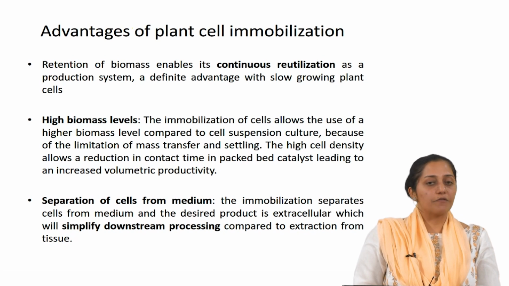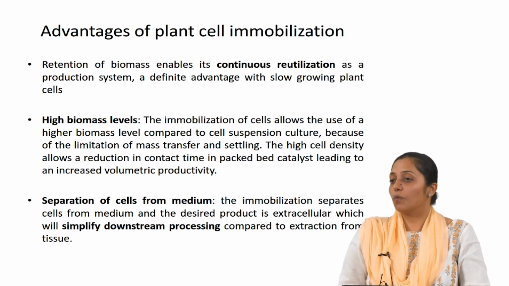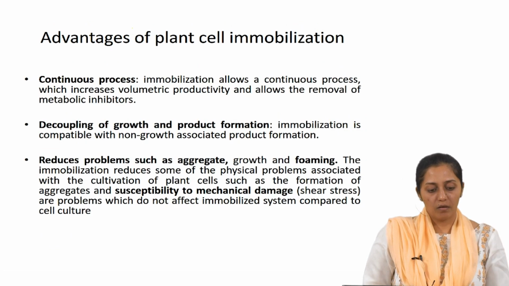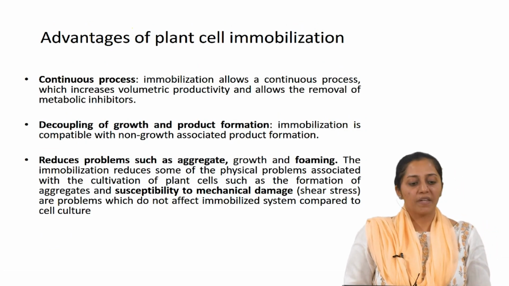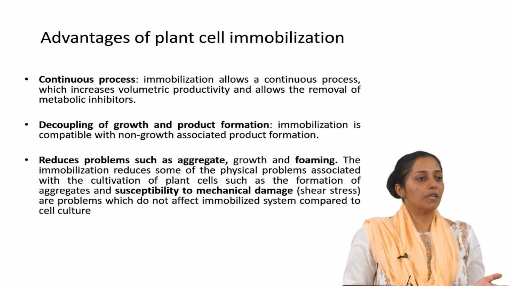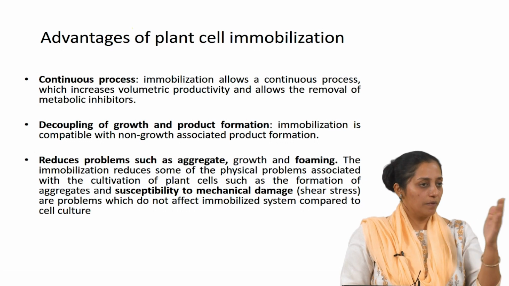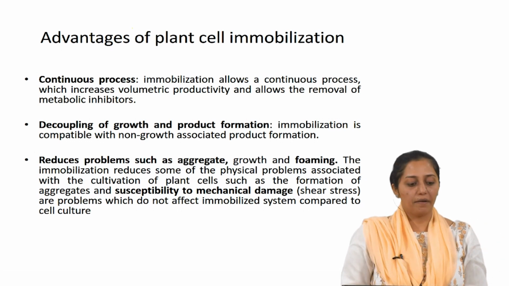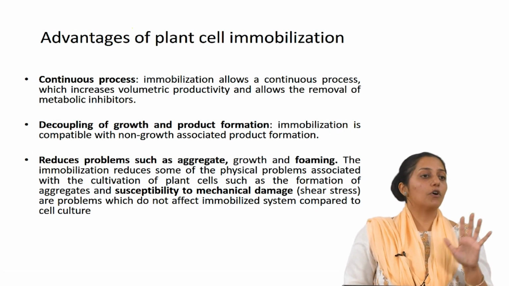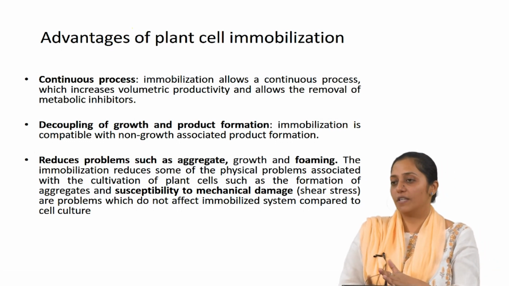So, separation of cells from the medium is one of the advantages of plant cell immobilization, which can reduce your downstream processing cost, or ease the downstream processing. Other advantages: it makes your process continuous and therefore increases the productivity. Continuously you can have the product leached out from the cells in the effluent which is leaving the packed bed. Decoupling of growth and product formation: it works very well for those fermentations where the product formation phase and the biomass formation phase are decoupled.